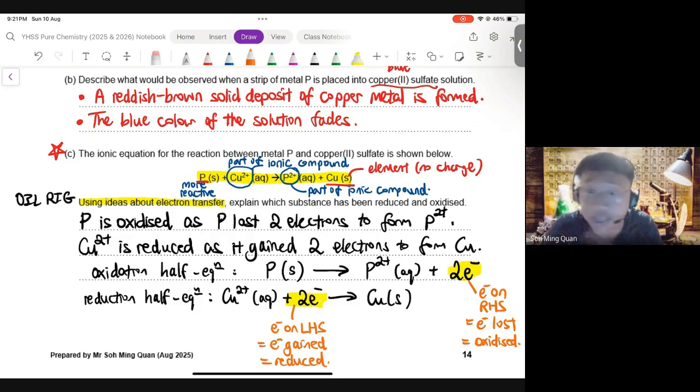I would really like for us to think about redox. At the end of this lecture, you should be able to talk about displacement reactions in terms of oxidation states as well as electrons. And you should be able to write the oxidation half equation and the reduction half equation. So please pause here and reflect and revise if needed.